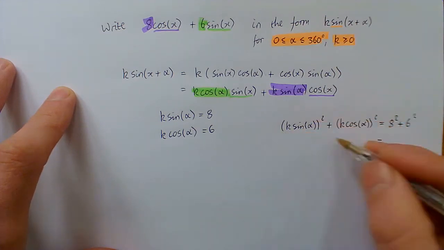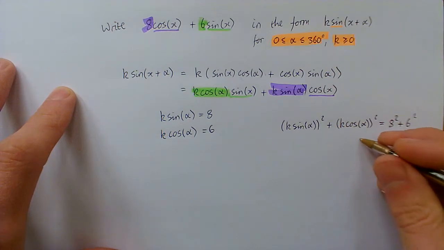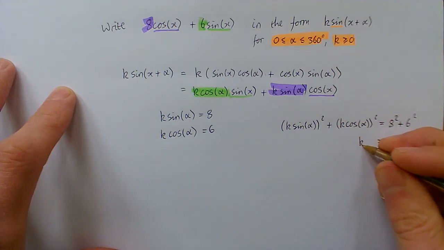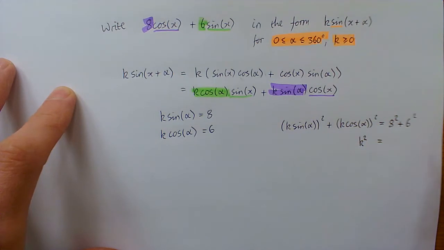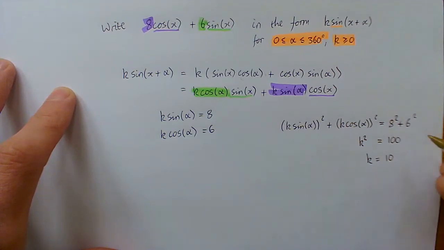This side here, you can run through all the details if you really want to, or you can take that shortcut of knowing what the starter says. It says that all of that becomes k squared. If you want to run through all the details, you can, but you are very welcome to shortcut that. 8 squared add 6 squared, that's 64 add 36, which is 100. And so k here is plus or minus 10, but we're only interested in the plus 10 because k is greater than 0.